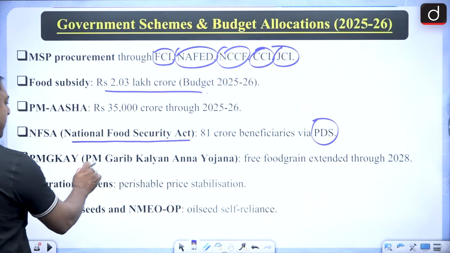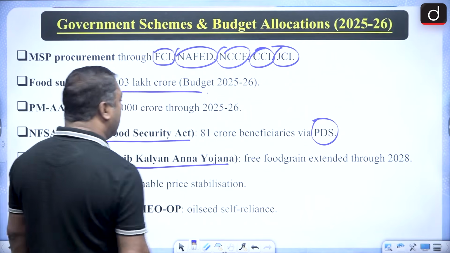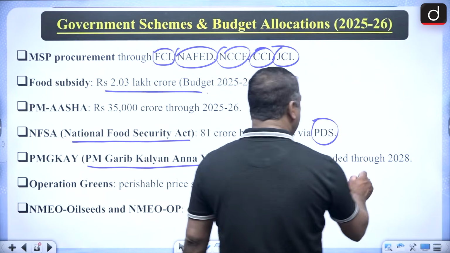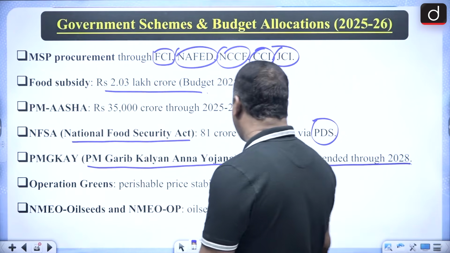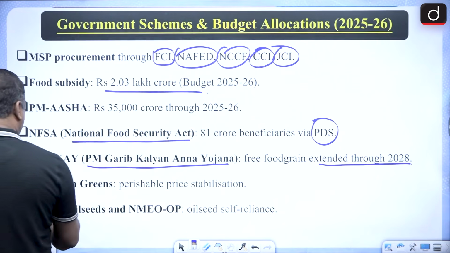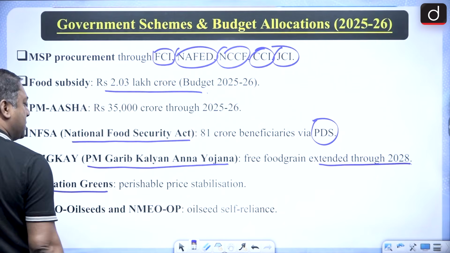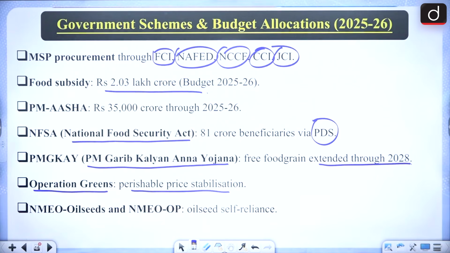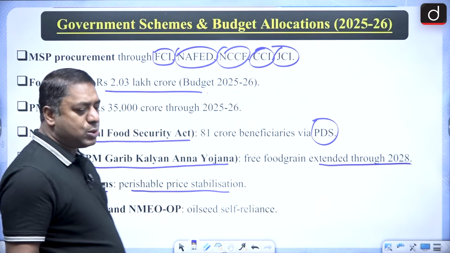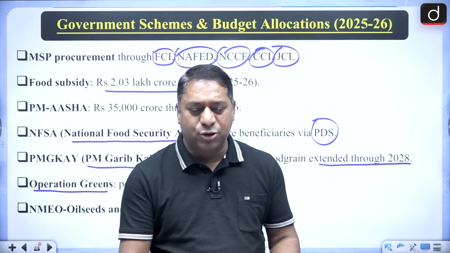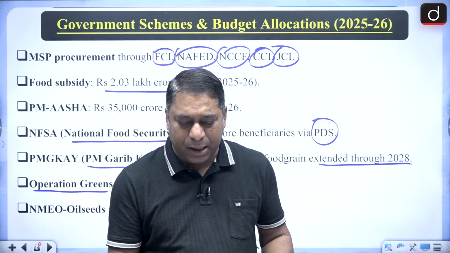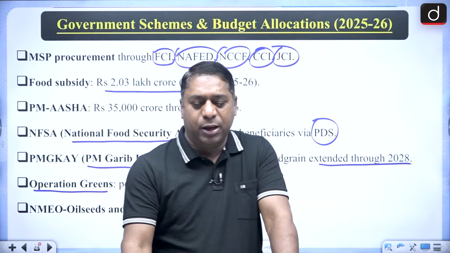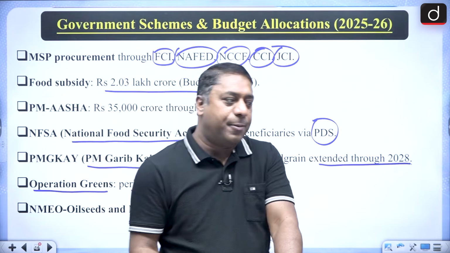Then the PM Garib Kalyan Anna Yojana, so free food grains have been provided and it is extended through 2028. Then Operation Greens, that is perishable prices stabilization. So that is what is there with regard to MSP. Our second topic, MSP, has come to an end.